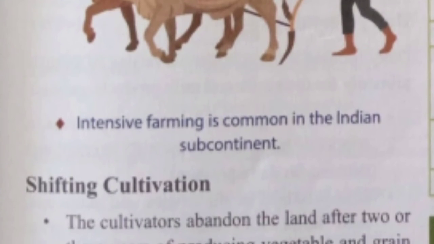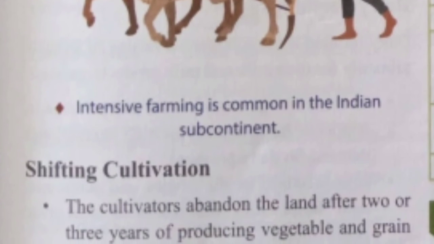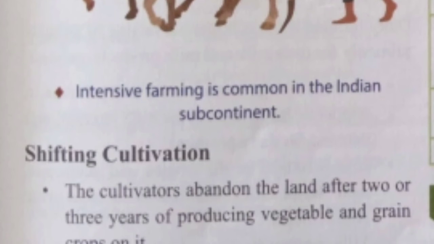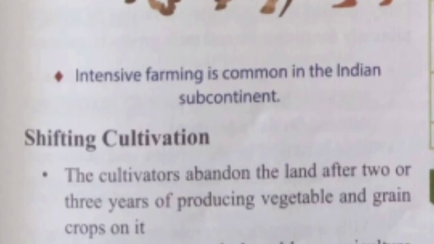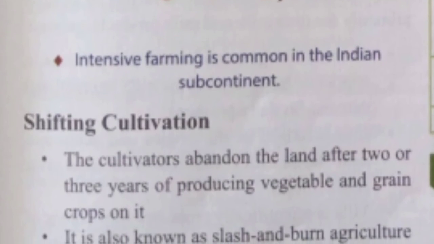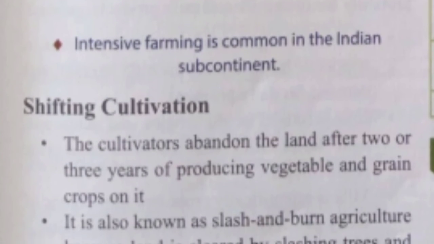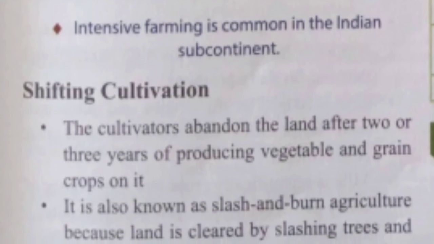Next one is shifting cultivation. Shifting cultivation is practiced in the thickly forested areas of the Amazon basin, tropical Africa, parts of Southeast Asia and Northeast India. In this type of cultivation, the cultivators abandon the land after two or three years of producing vegetables and grain crops on it.